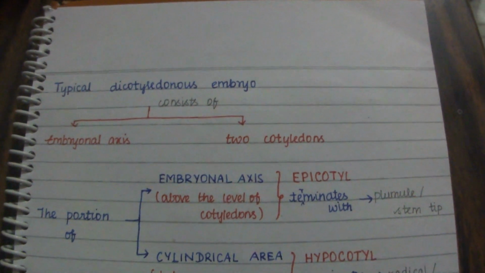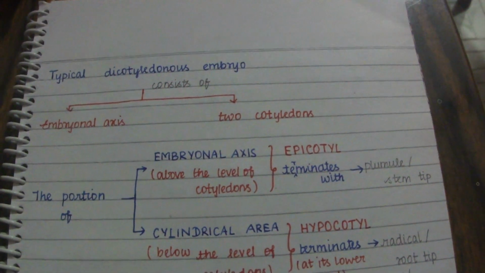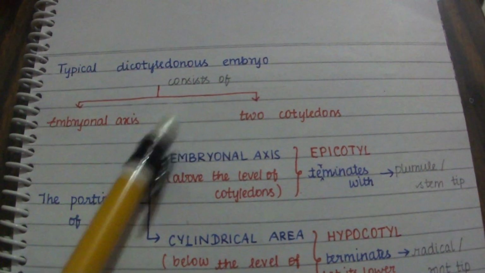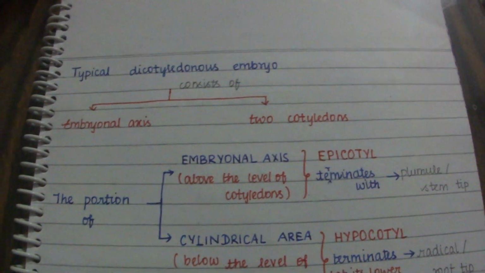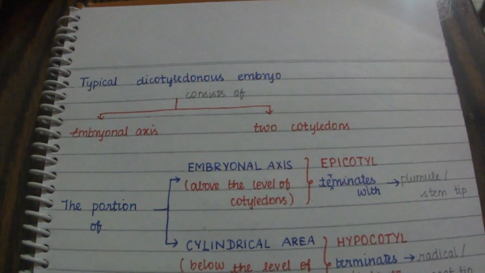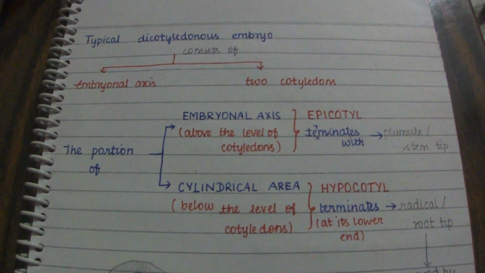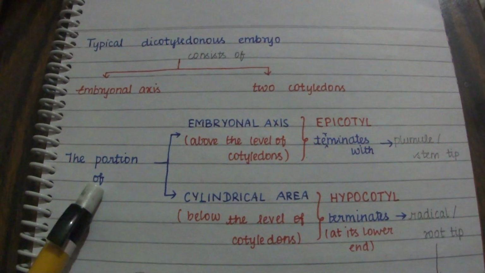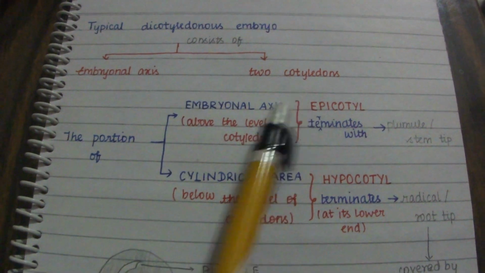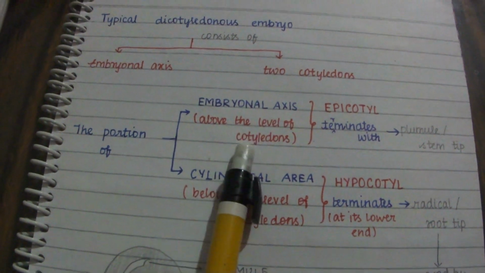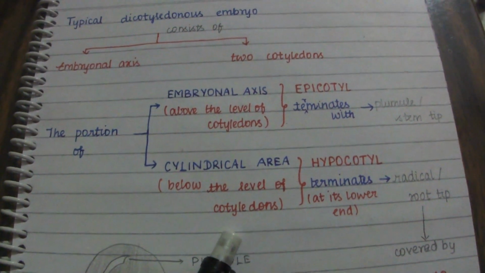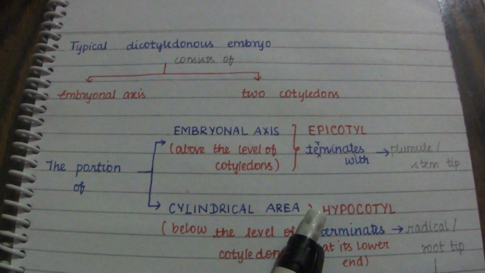Now if we take a dicotyledonous embryo, it consists of an embryonal axis and two cotyledons. The portion of the embryonal axis that is above the level of the cotyledons we call the epicotyl, whereas the cylindrical area below the level of the cotyledons we call the hypocotyl.